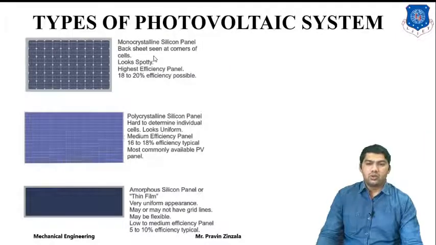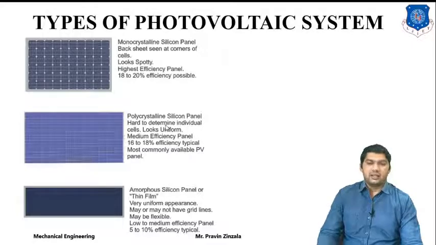For example, first is the monocrystal silicon panel. It is mostly used for higher efficiency, and its efficiency is near 18 to 20%. But its disadvantage is its manufacturing cost is high compared to the polycrystal silicon panel, and it is almost black in color due to the manufacturing process.